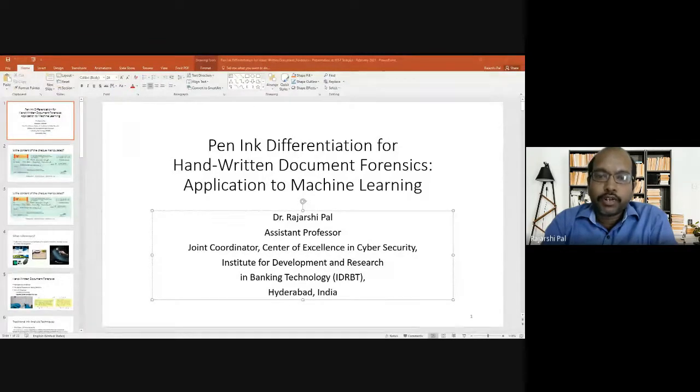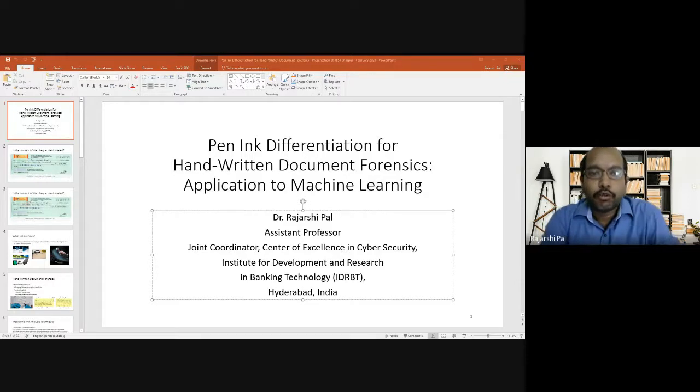One particular work that one of my PhD students is doing in collaboration with Dr. Soumen Bagh in IIT ISM Dhanbad. This topic is on penning differentiation for handwritten document forensics, and we are discussing it today because it's one of the applications of machine learning. I understand this is a machine learning workshop that all of you are attending today.